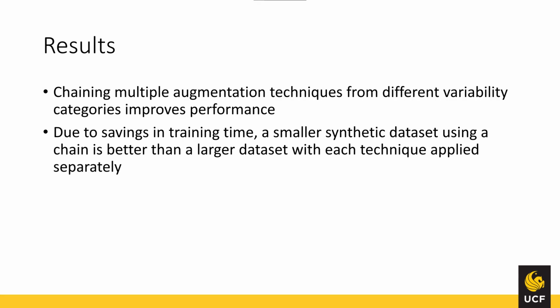Our experimentation shows that chaining augmentation techniques one after another helps generate a synthetic training dataset that significantly improves RNN accuracy, as compared to training sets of the same size where only a single augmentation technique is applied. The training time of RNNs increases with a larger training set size. Thus, instead of generating, for example, 100 samples using each augmentation technique separately, a total of 100 samples using an effective chain should be generated instead.